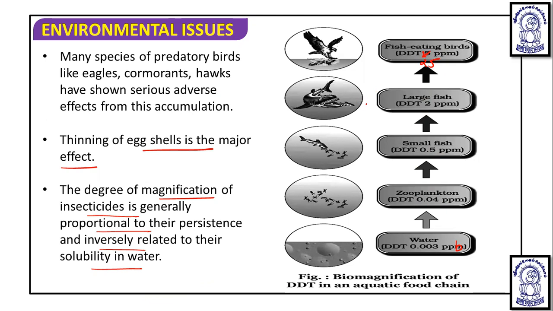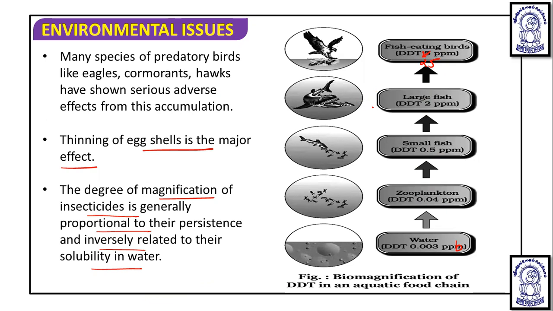This phenomenon, through which certain pollutants get accumulated in tissue in increasing concentration along the food chain, is known as biomagnification. Pollutants such as DDT and mercury are non-biodegradable. Once they are absorbed by the organism, they cannot be metabolized, broken down or excreted.